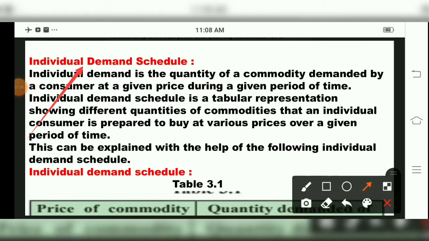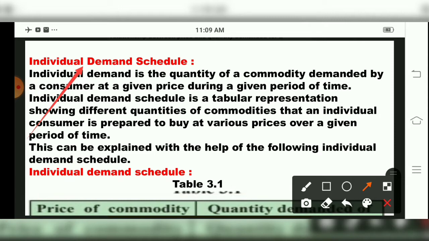We are studying schedules. So demand is compared according to the individual demand schedule and the market demand schedule. So individual demand schedule means what? Only a single commodity or quantity of a commodity will be considered. Individual demand is the quantity of a commodity demanded by a consumer at a given price during a given period of time.